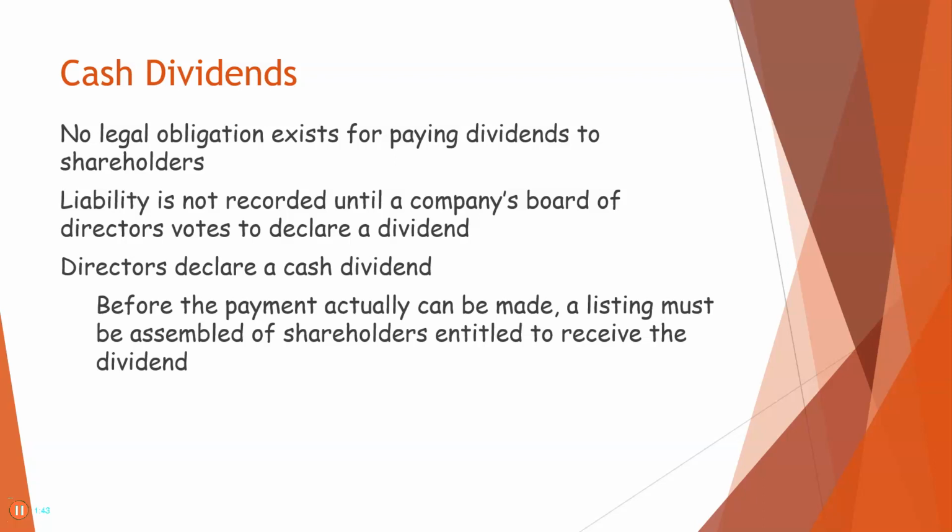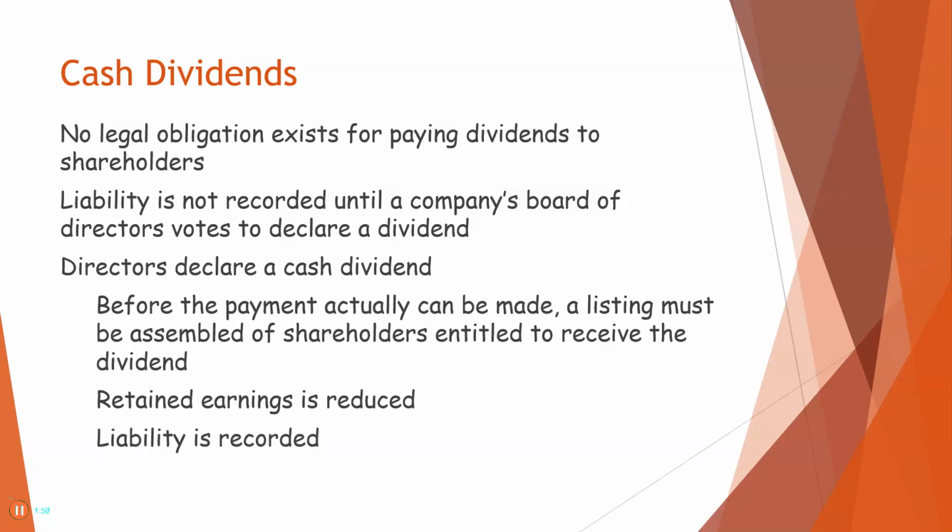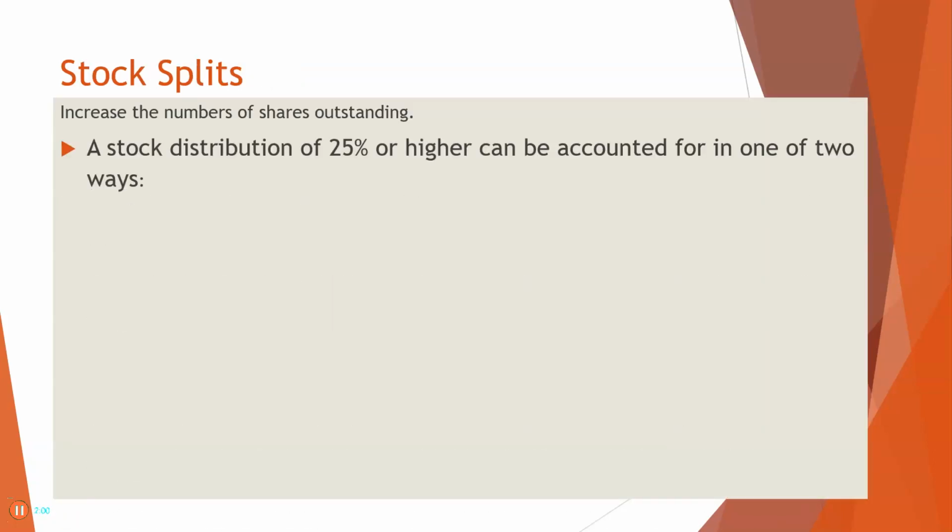Before the payment actually can be made, a listing must be assembled of shareholders entitled to receive the dividend at a specific time and date. That is not recorded. And then retained earnings is reduced. It's always a cash dividend. Liability recorded. Now, let's go.